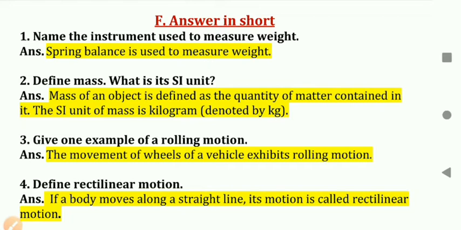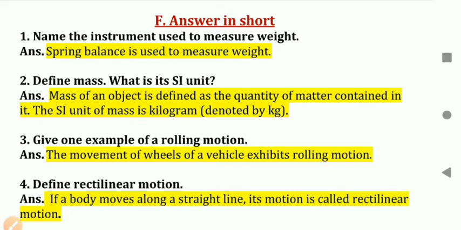Second, define mass. What is its SI unit? Answer. Mass of an object is defined as the quantity of matter contained in it. The SI unit of mass is kilogram, denoted by kg.